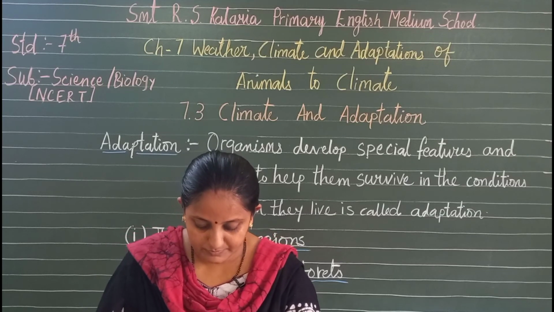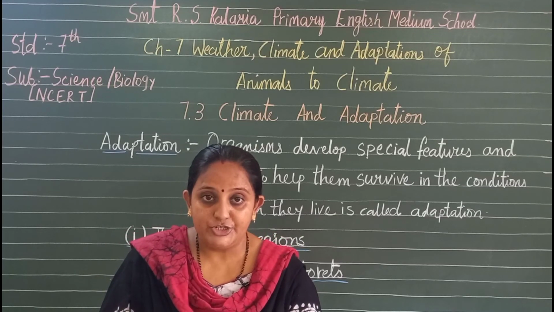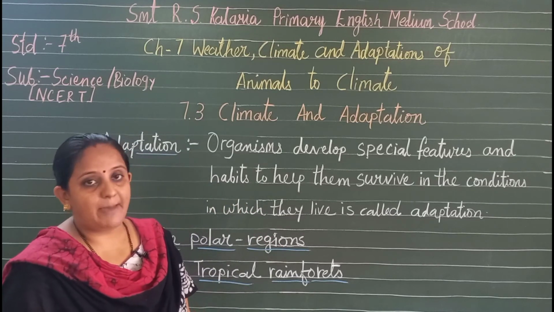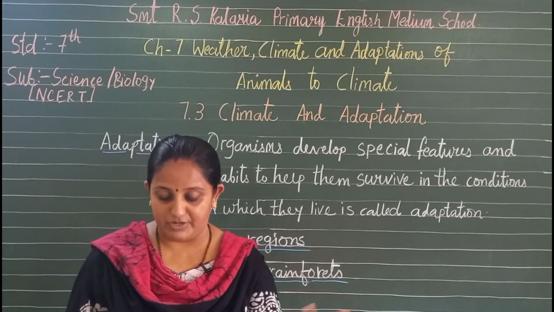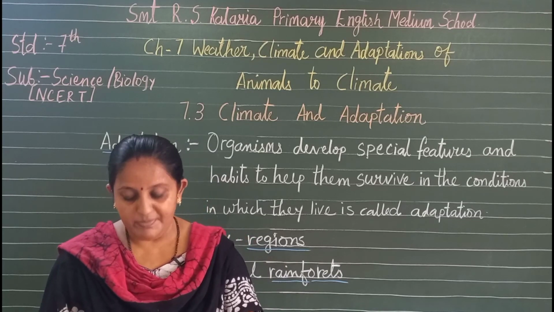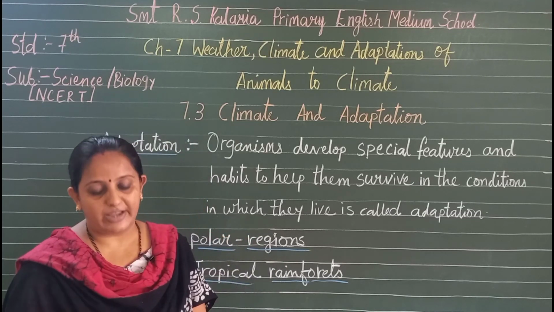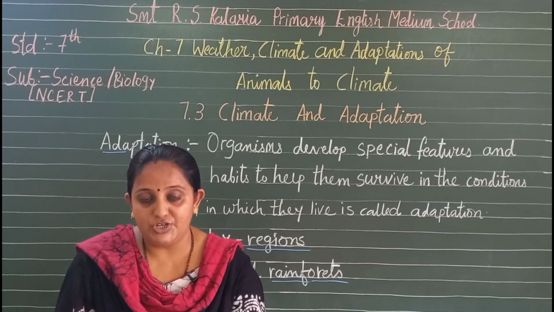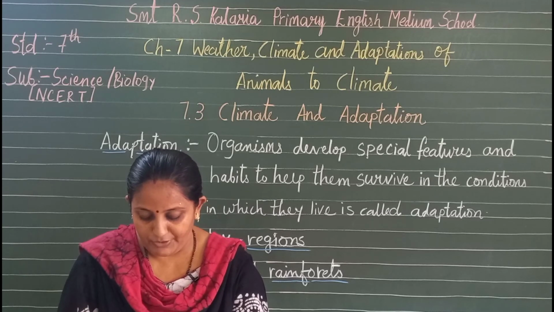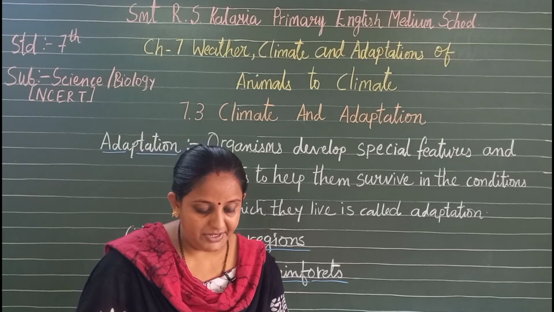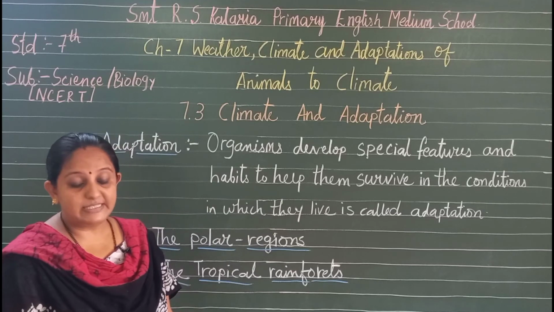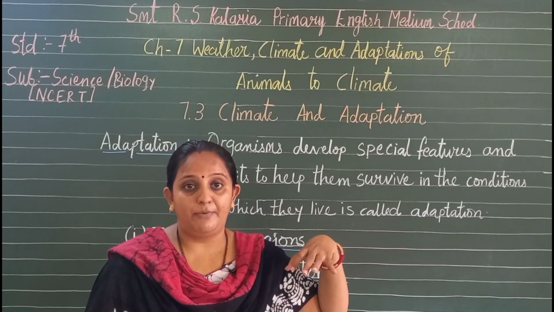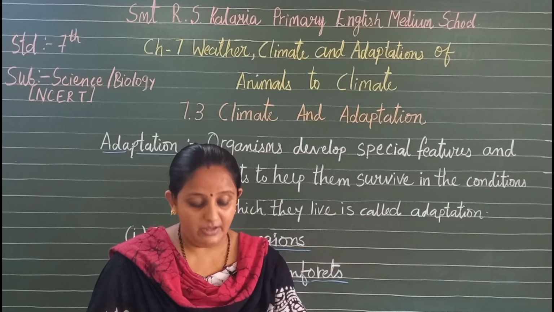Now many tropical animals have sensitive hearing, sharp eyesight, thick skin and a skin color which helps them to camouflage. Camouflage means the ability to change color, blending with the surroundings. According to the surroundings, they change color. This is to protect them from predators. A special example is big cats, that is lions and tigers, which have thick skin and sensitive hearing. You might see the surroundings the lions or tigers live in, isn't it? According to that they adapt.